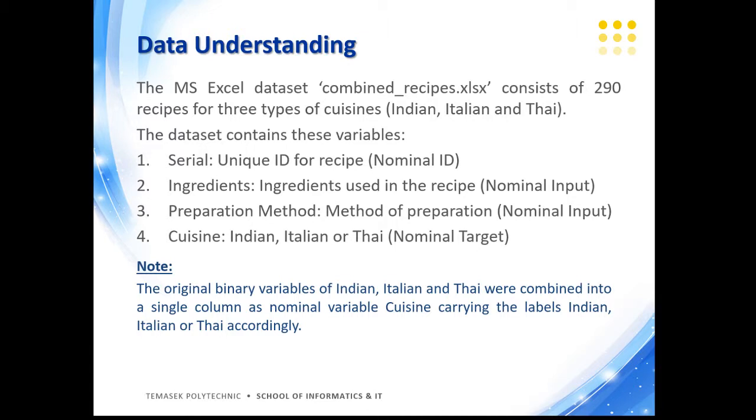The MS Excel dataset, combined recipes, consists of 290 recipes for 3 types of cuisines: Indian, Italian, and Thai. The dataset has 4 variables: serial, ingredients, preparation method, and cuisine. And note that the original binary variables of Indian, Italian, and Thai were combined into a single column as a nominal variable known as cuisine, carrying the labels Indian, Italian, or Thai accordingly.